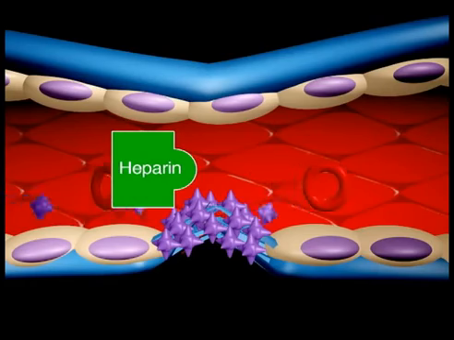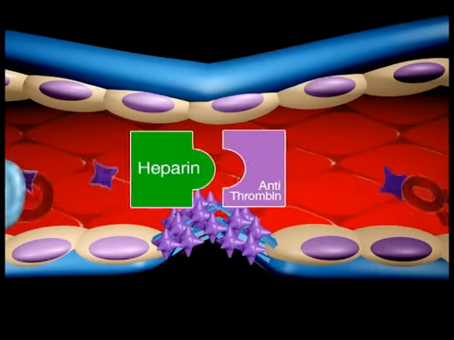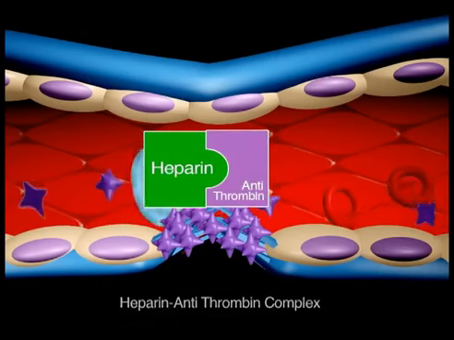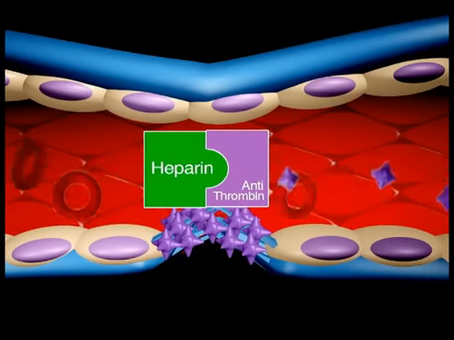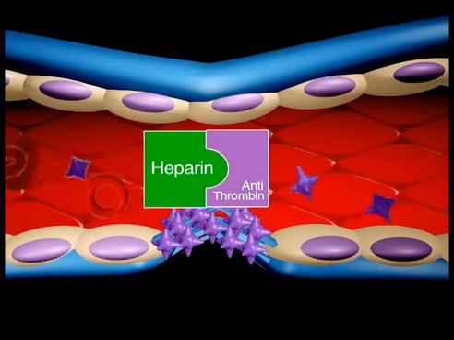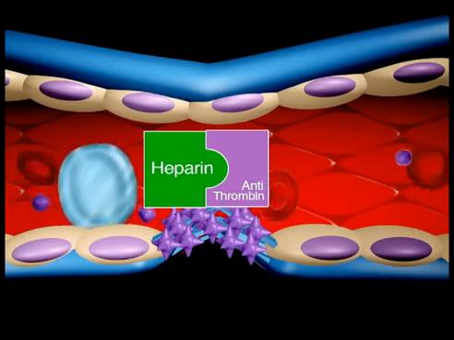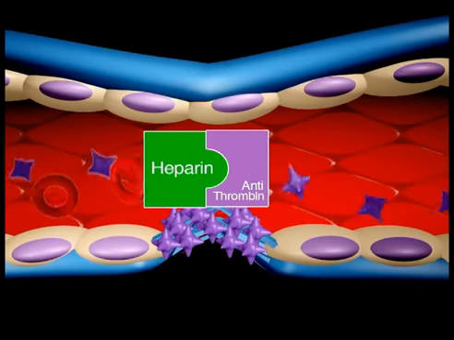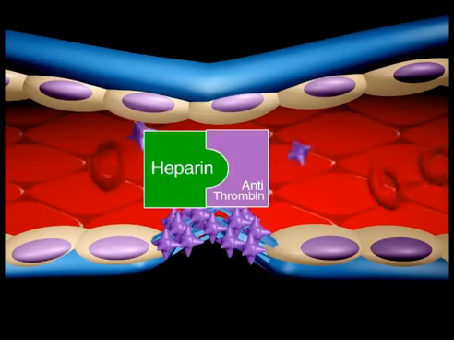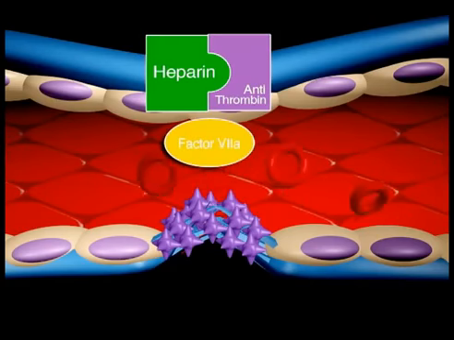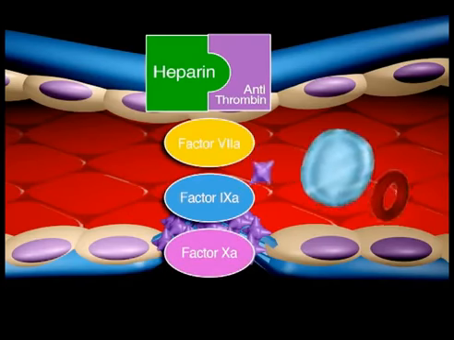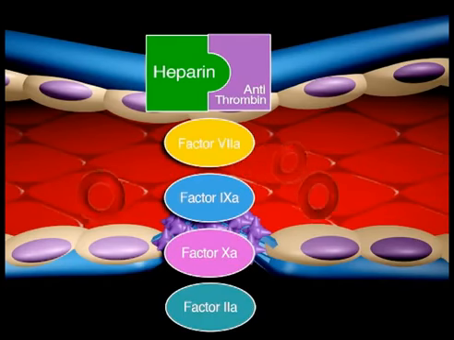Active heparin molecules bind tightly to antithrombin and cause a conformational change in this inhibitor. Conformational change of antithrombin exposes its active site for more rapid interaction with the proteases, the activated clotting factors. Heparin-antithrombin complex inactivates factor 7A or tissue factor, 9A, 10A, and 2A or thrombin, thus inhibits clotting.